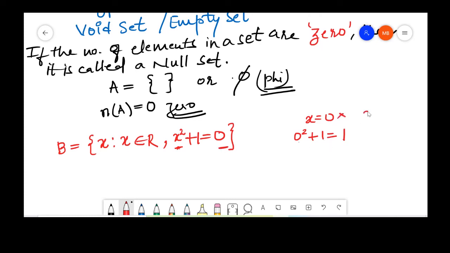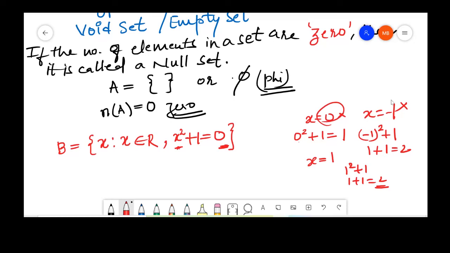Let us put x equal to minus 1. Minus 1 square plus 1, so this is 1 plus 1. I get 2. Again, we wanted 0, so this is also not satisfying. If I put 1 square plus 1, which is 1 plus 1 is equal to 2. Again, not possible. We have tried with 0, with a negative number, and with a positive number.